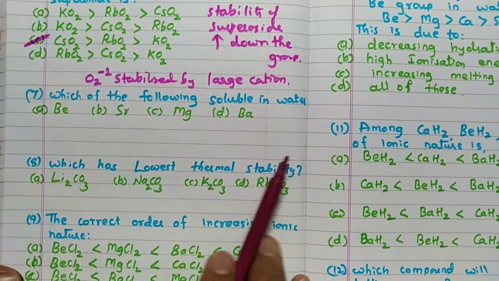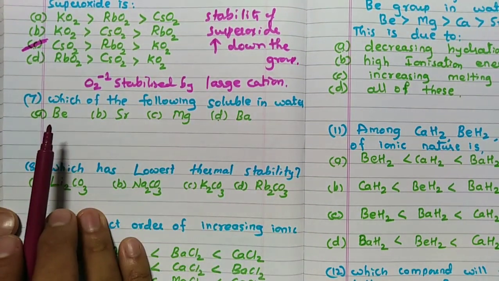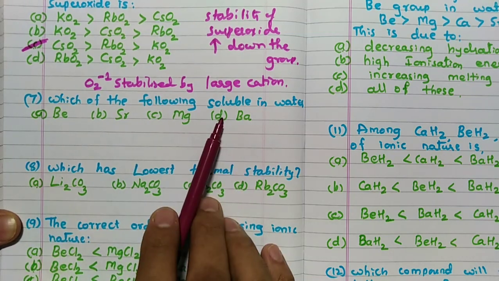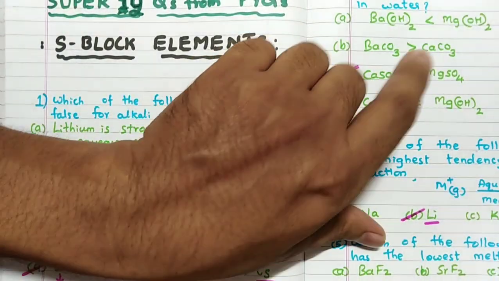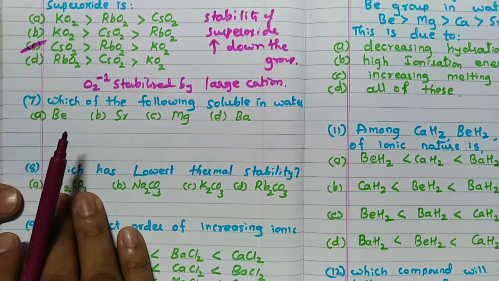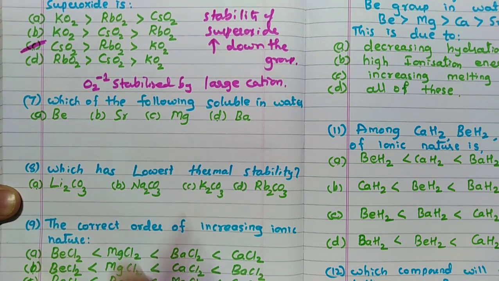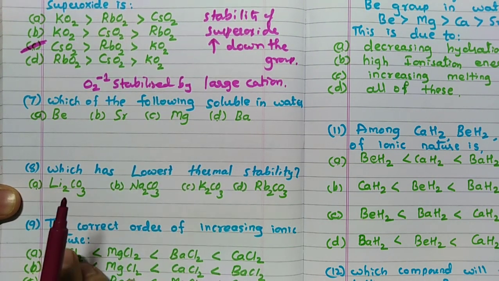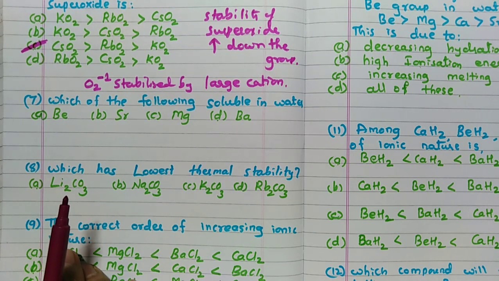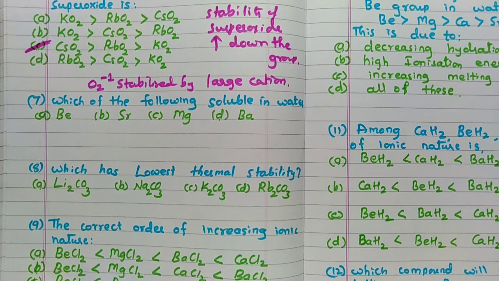Then, which of the following is soluble in water? Remember, here solubility is different; here solubility means reaction. If you see, with water, beryllium is least reactive. Similarly, among alkali metals, lithium is least reactive with water and cesium is highly reactive with water. Explosive reactions you can observe.